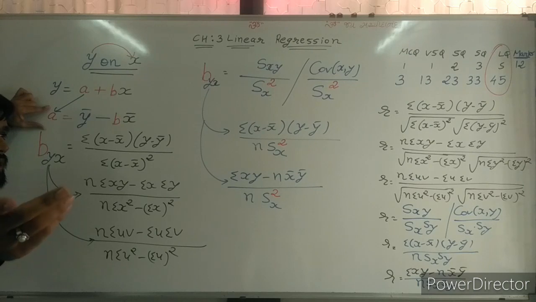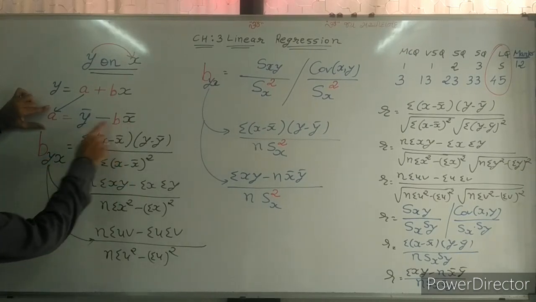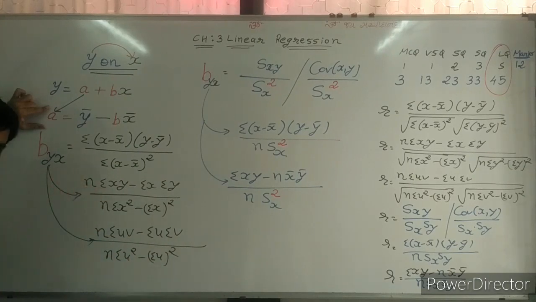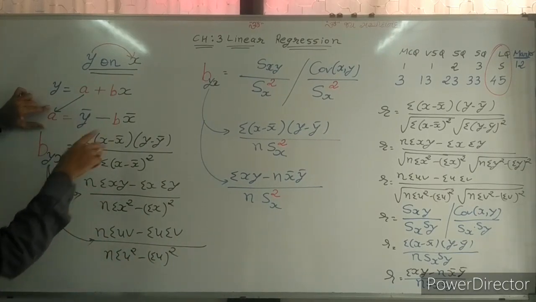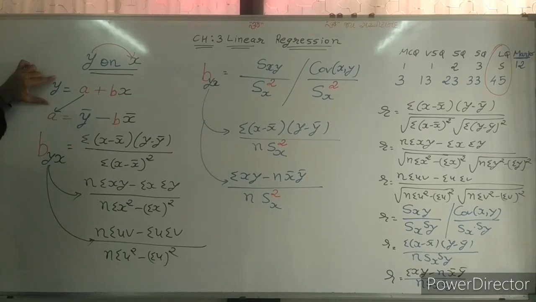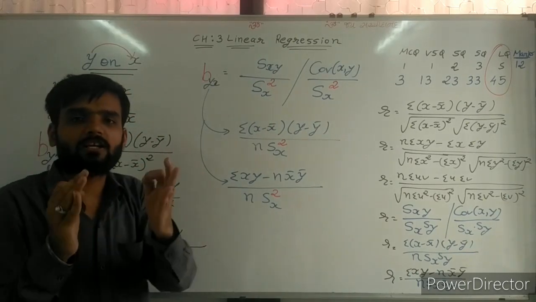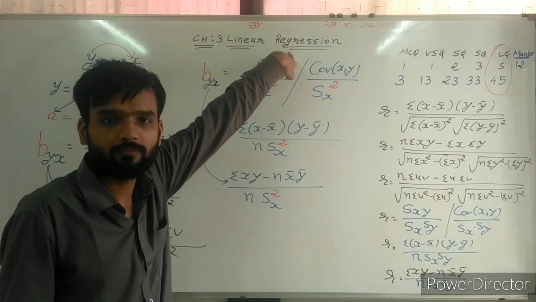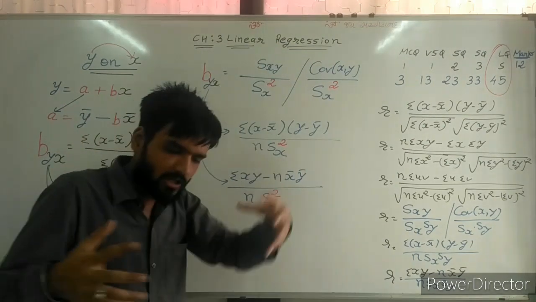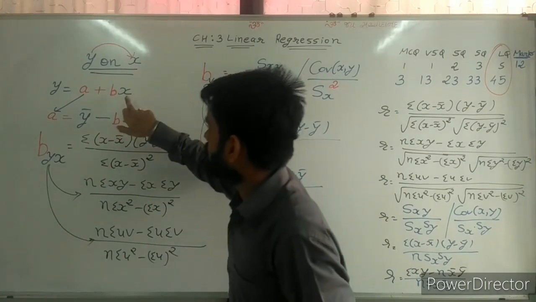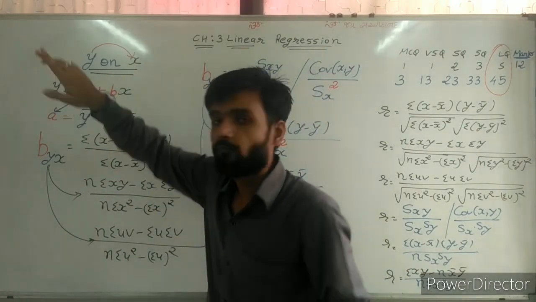How to find a? On the basis of x bar, y bar and b. X bar, y bar, all of you know. Now a and b, on that basis we can find y on x. So y is equal to a plus bx. And this is my regression line. Chapter name: functional relation. What does it show? Functional relation between x and y, because on the basis of x we can find the value of y.